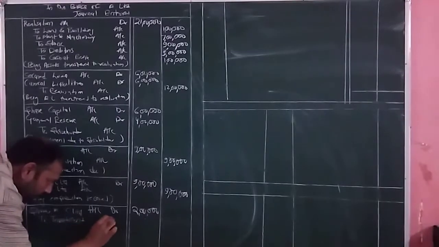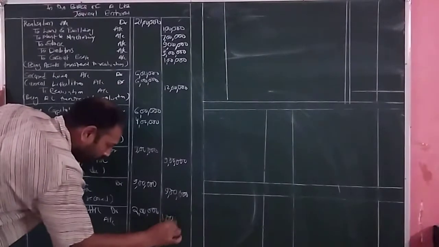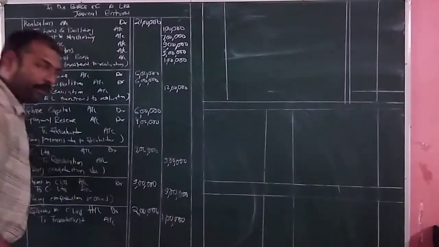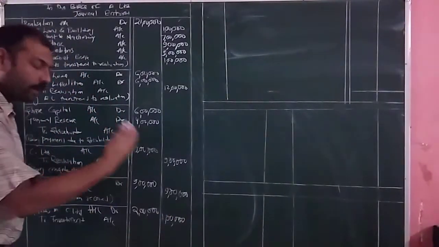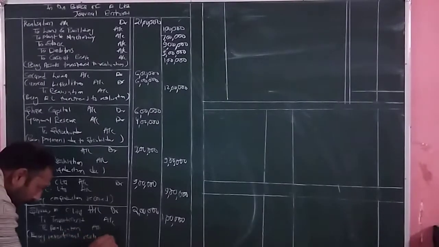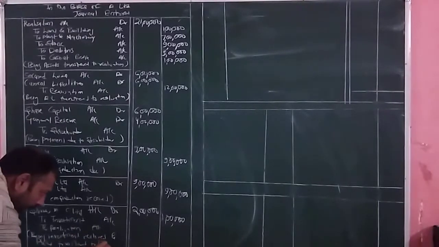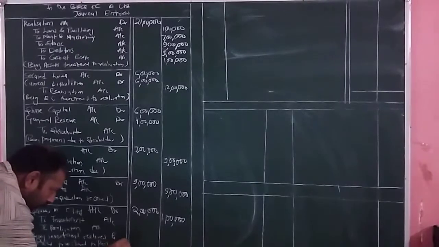investment account. The amount of investment was 1 lakh rupees, and the remaining was profit, and the profit is transferred to the realization account, to realization account, being investment realized and profit transferred to realization account.